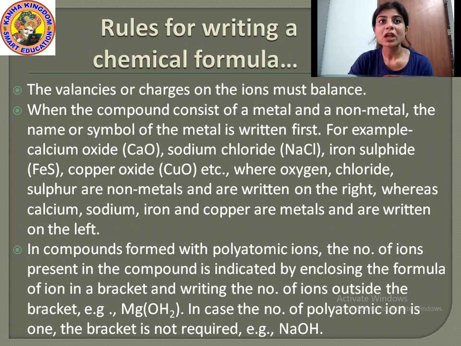Okay, so when you write the formula of a compound, whether it consists of a metal and a non-metal, firstly you have to write the name of the metal. After that you have to write the name of the non-metal. Understood?